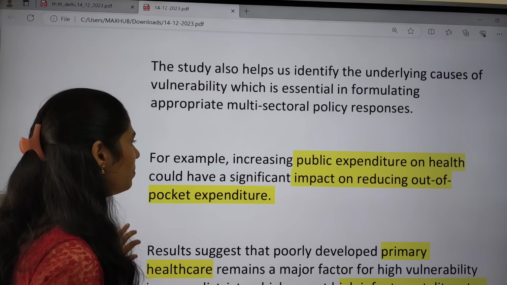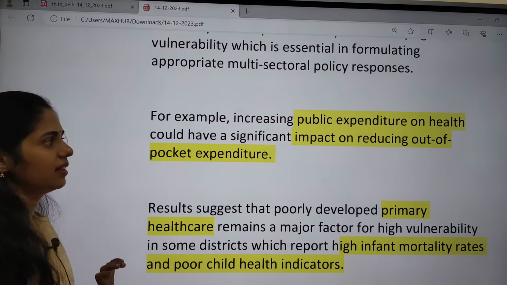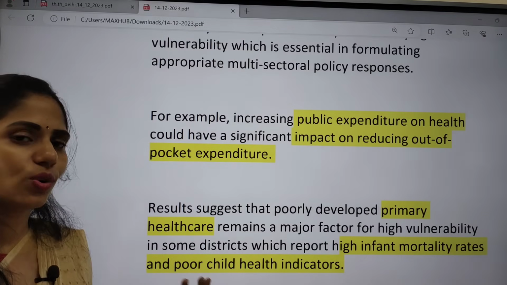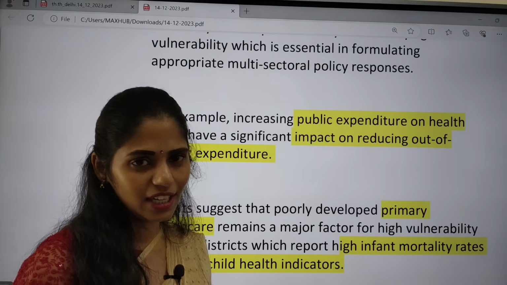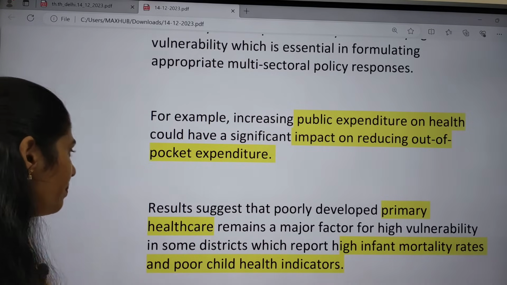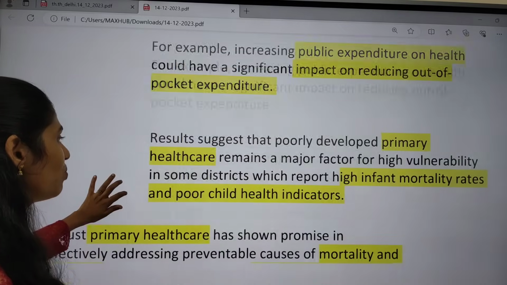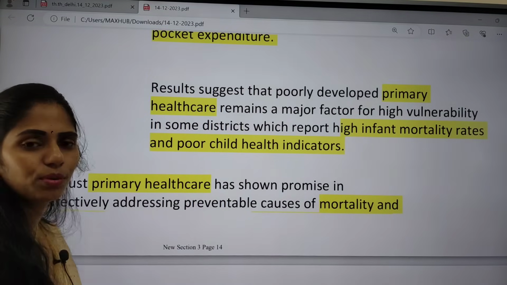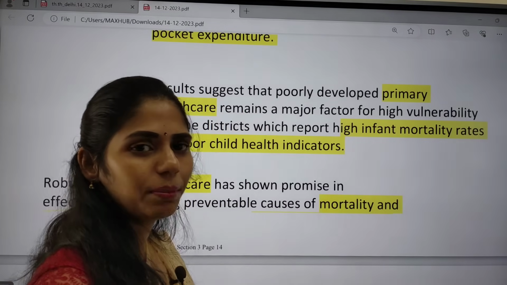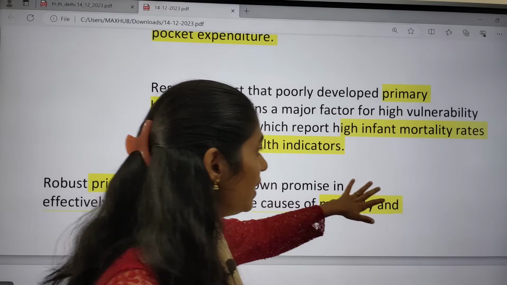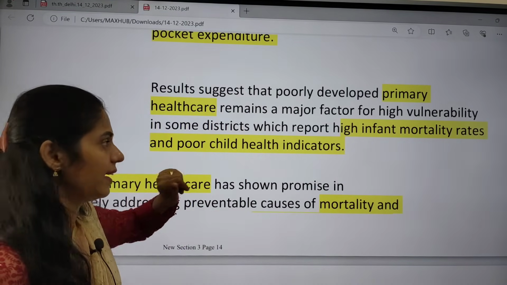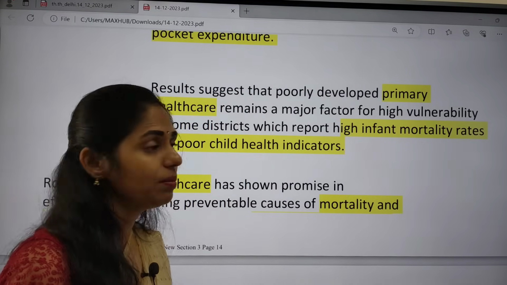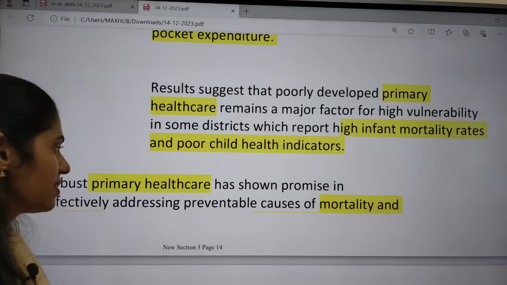For example, the government can increase public expenditure on health, so that out-of-pocket expenditure is reduced, and these vulnerable people will be saved from entering a debt cycle. And next, we have very poorly developed primary healthcare centers, so we have to improve them. Whenever there are no proper primary healthcare centers, that will lead to an increase in infant mortality rate and maternal mortality rate, and those areas will perform very poorly in child health indicators.